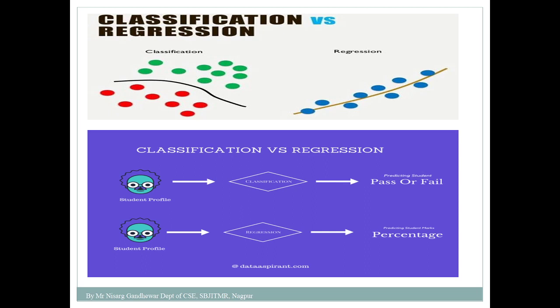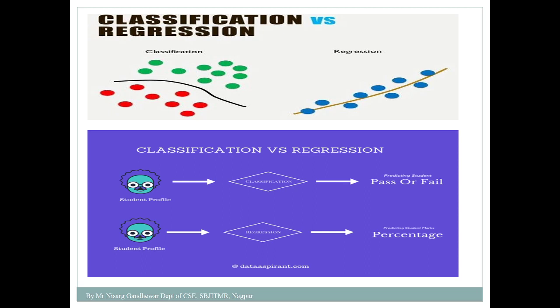So what is the meaning of a categorical variable? For example, here I have taken that, suppose I have shown you the student profile, and based on this I am telling whether the student is going to pass or fail. So that means in this case there are two categories involved. One is the pass category and the second one is the fail category. That means it's a classification problem. So in case of a classification problem, your outcome variable is always categorical in nature.